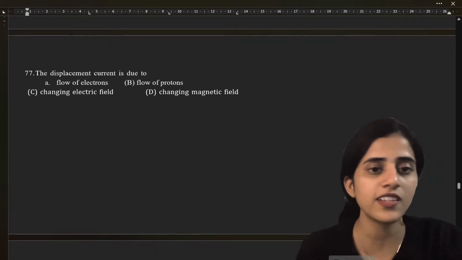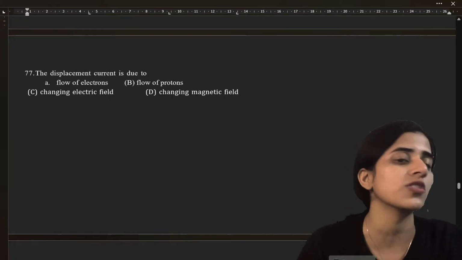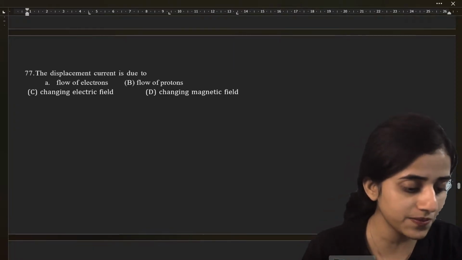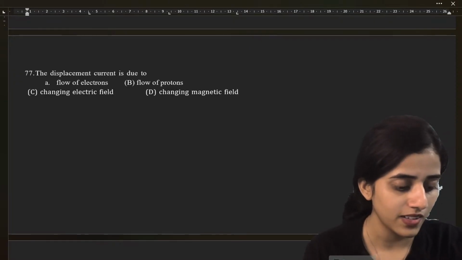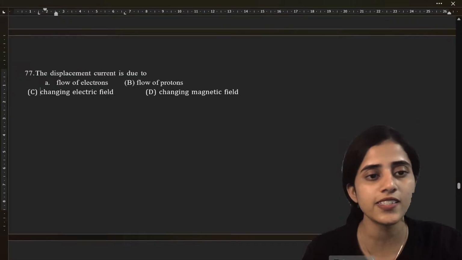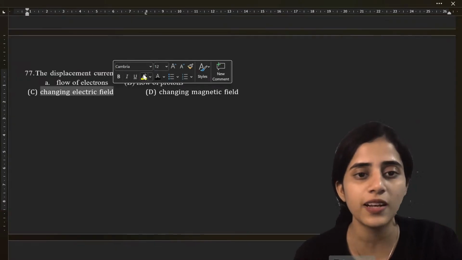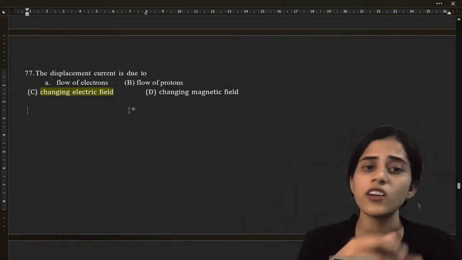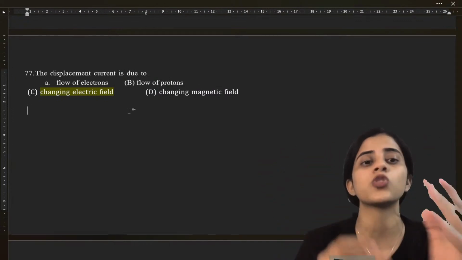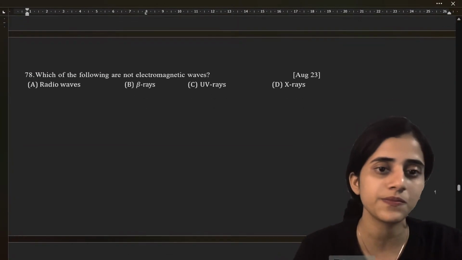Okay. Next question. The displacement current is due to. This also I've taught you in the previous chapter. In previous video. Tell me. What is the answer? Very good. It is change in electric field, because in displacement current electrons are not actually flowing like in a capacitor. It's because of the change in electric field on the two plates that it happens.